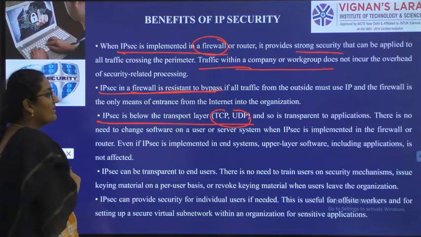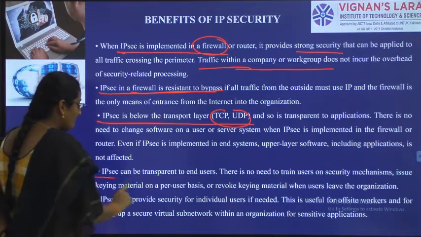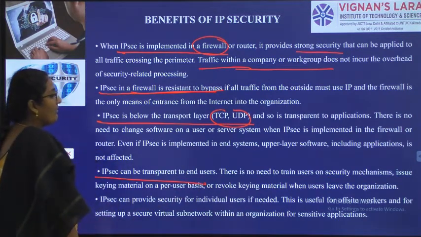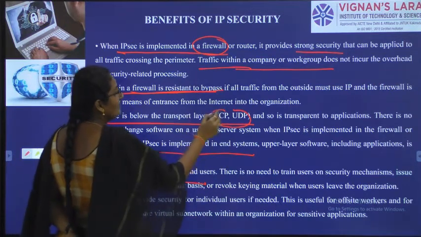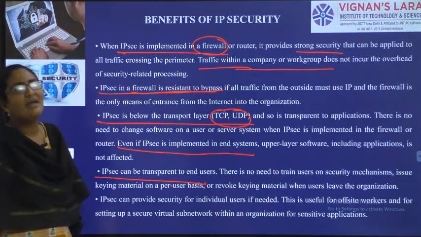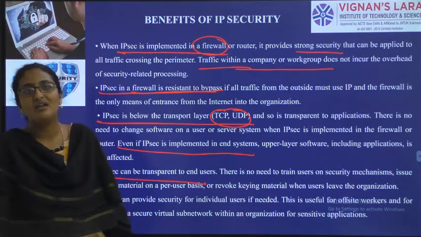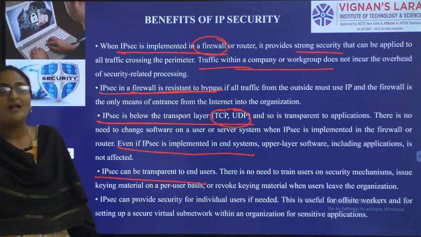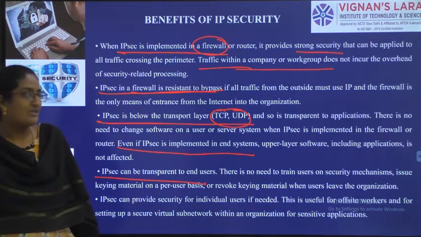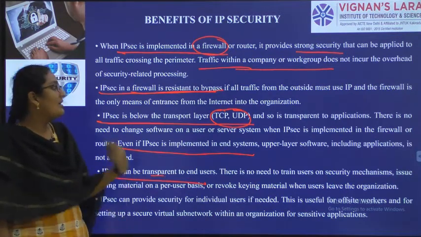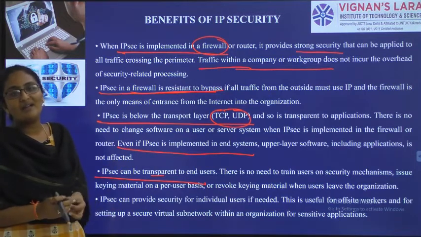Then IP security will be transparent to end users. Then IP security can be used and implemented in end systems. IP security will be present below the TCP and UDP. So many benefits we have regarding internet protocol security, like authentication, confidentiality, integrity, like having transparency to the end users. We can communicate in the form of packets securely.